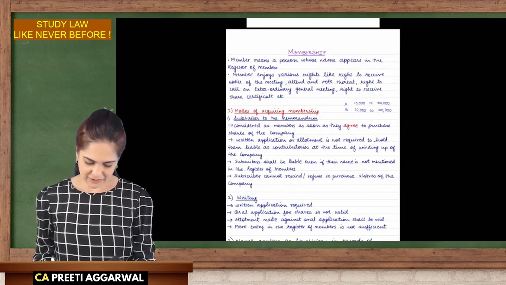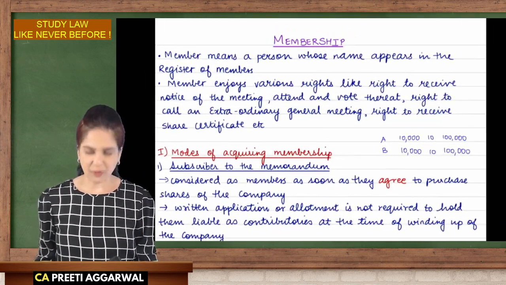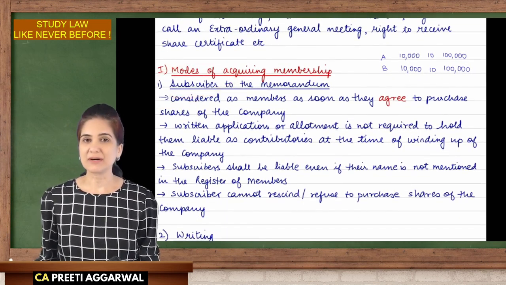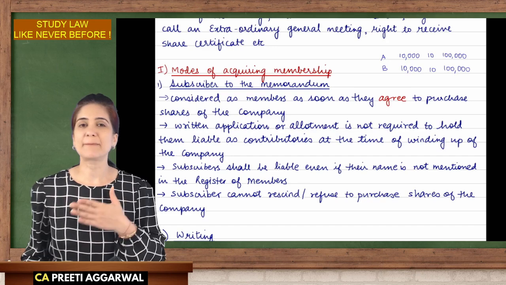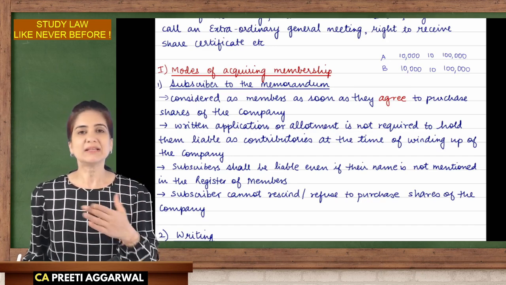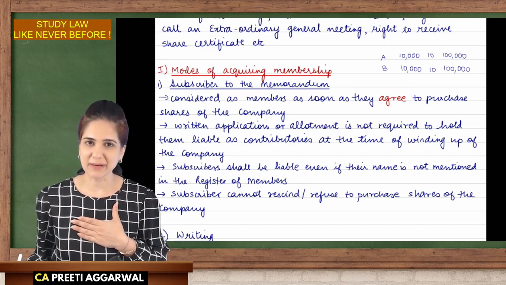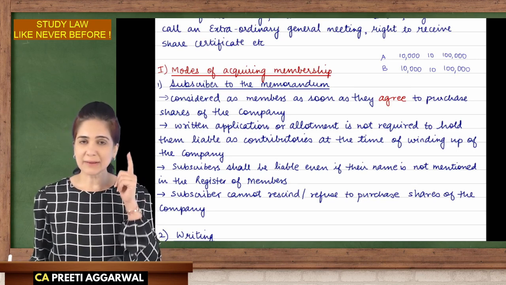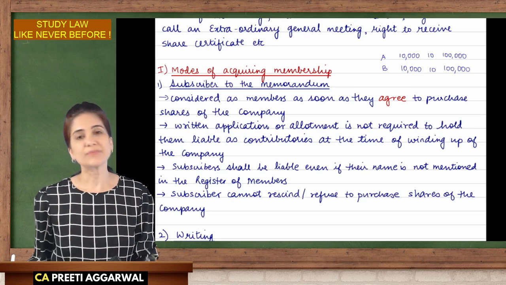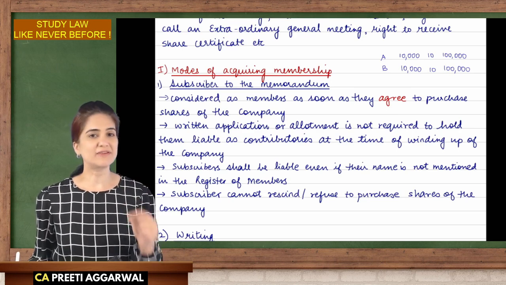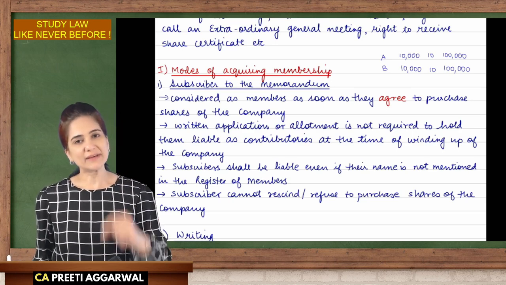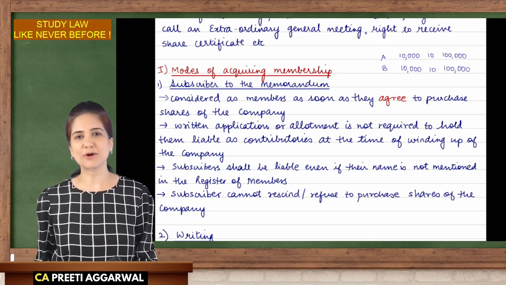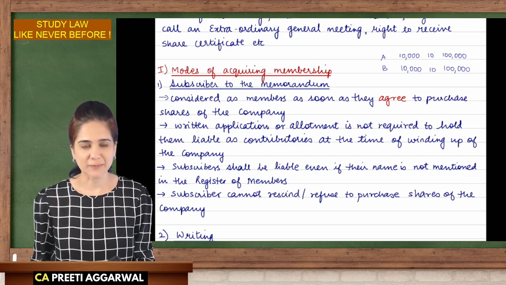Then we have discussed the various ways in which a person may acquire membership. He may become a member by being a subscriber to the memorandum. Subscriber means I agree to purchase the number of shares mentioned against my name in the memorandum. Even though the name has not been written in the register, application was not received, and allotments were not made, even then this person is considered a member. You are liable to contribute in case the company goes into winding up.